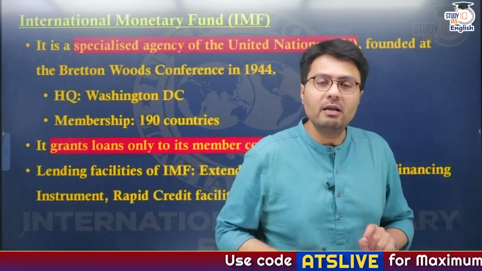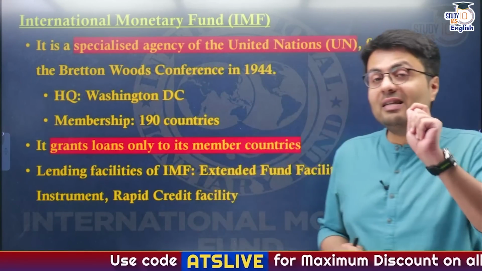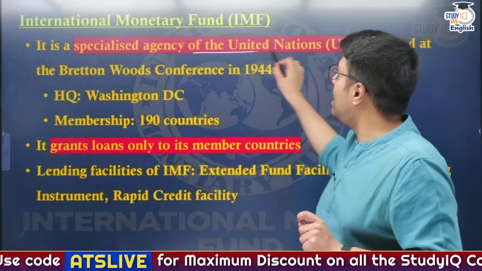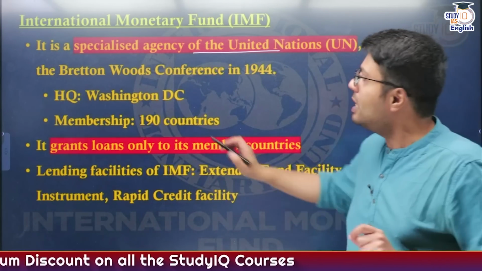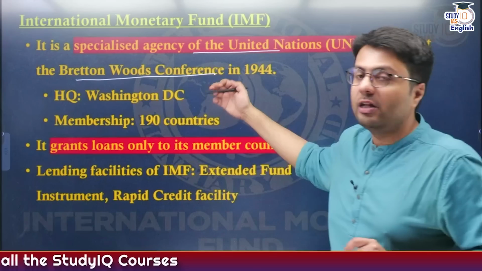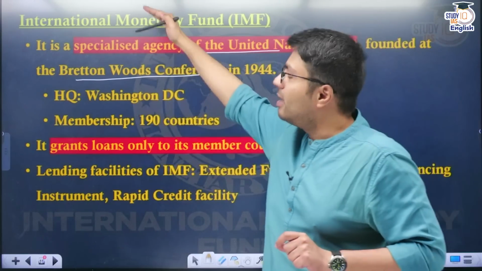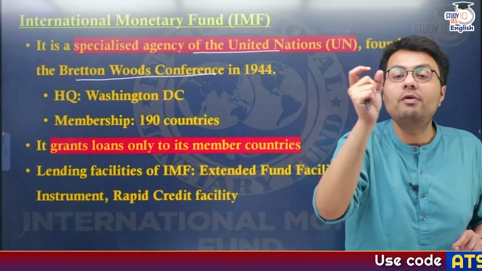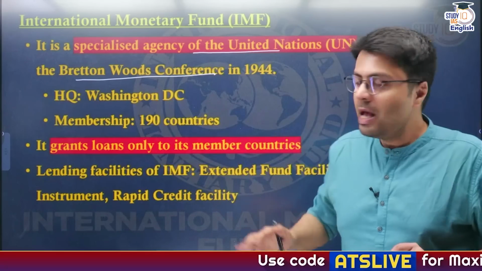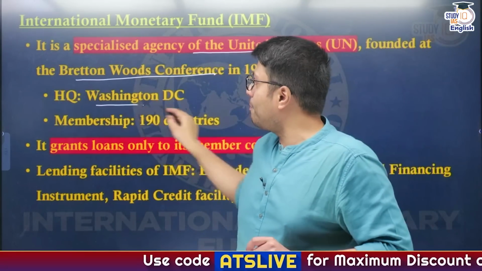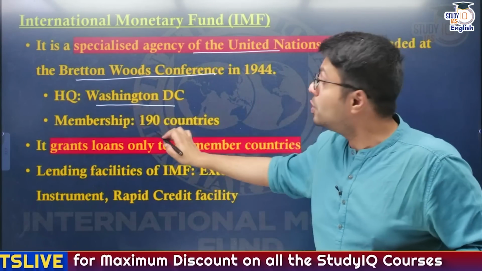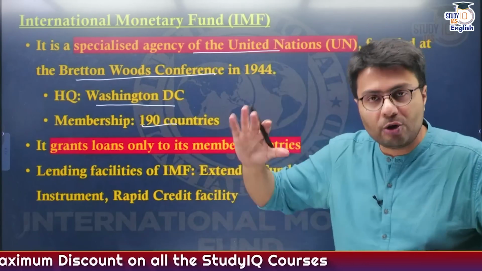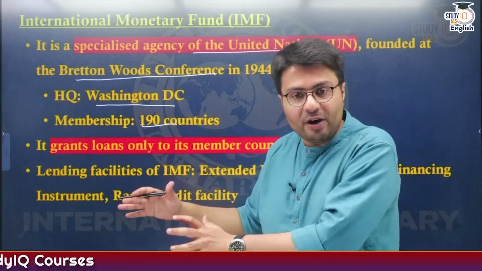Now let's take up the International Monetary Fund. This International Monetary Fund is a specialized agency of the United Nations which was founded back in 1944 at the Bretton Woods Conference. So including the World Bank, IMF is also called the Bretton Woods Institution. Please remember this. The headquarters of IMF is in the capital city of the US, that is Washington DC, and it includes 190 member countries. So in terms of membership, IMF has a larger number of members as compared to FATF.